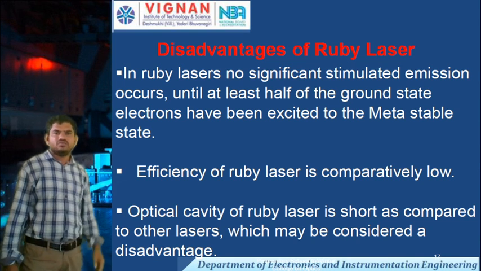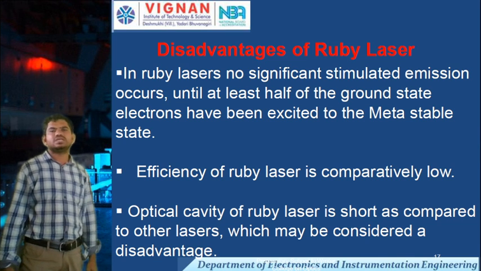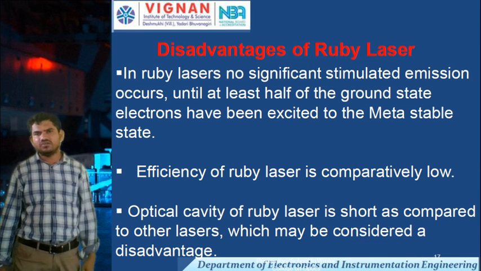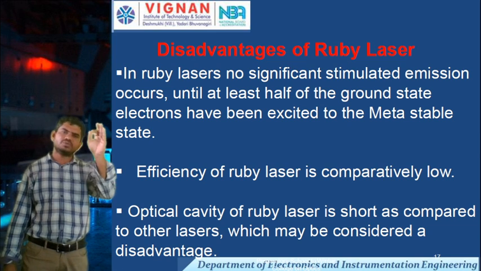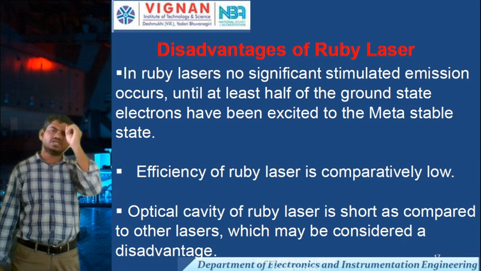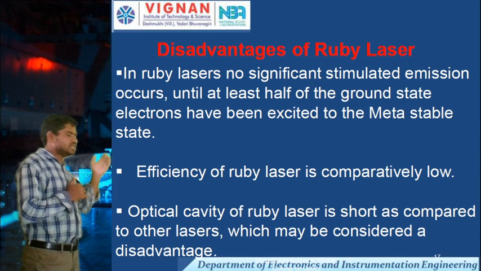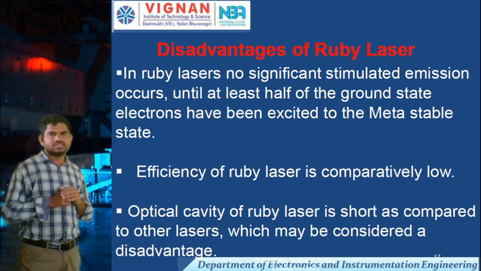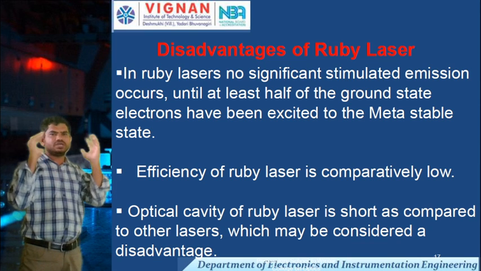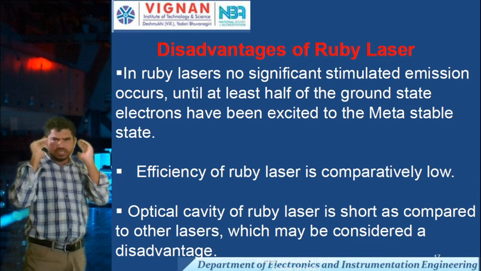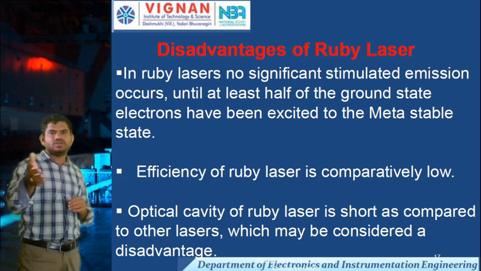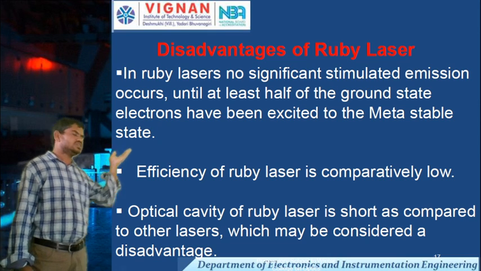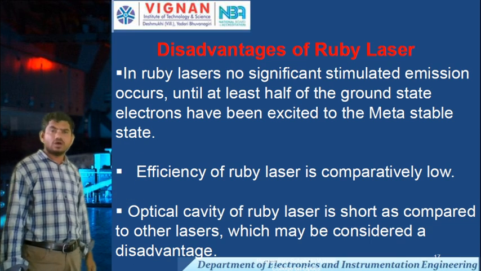One more disadvantage is that the efficiency of ruby lasers is comparatively low as compared to other lasers. And the optical cavity of ruby lasers is very short as compared to other lasers. If the optical cavity of any laser is very short, there may be a chance of dispersion or losses.